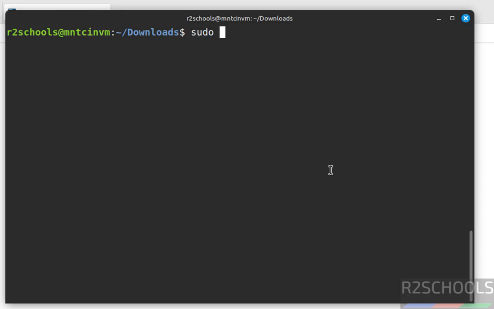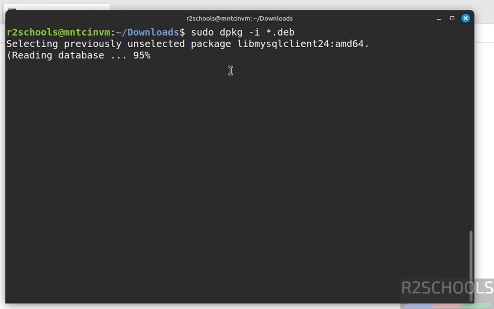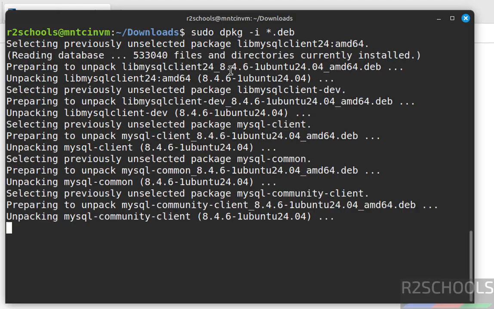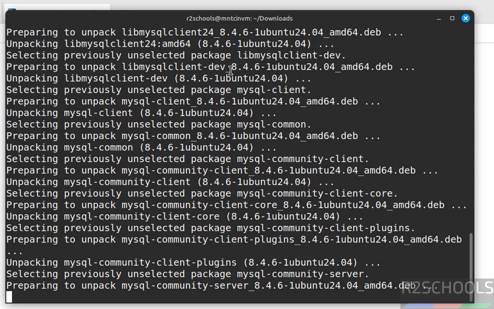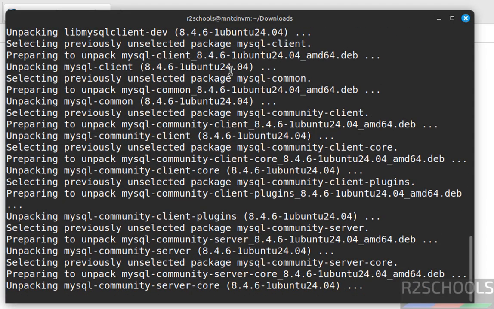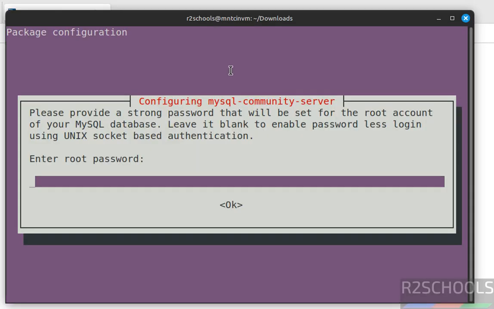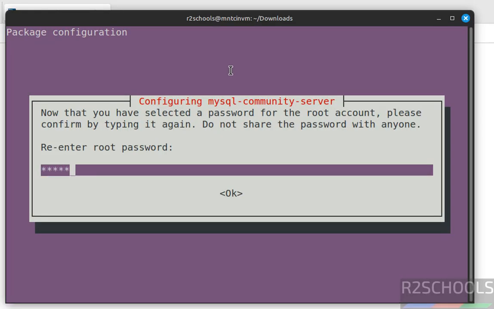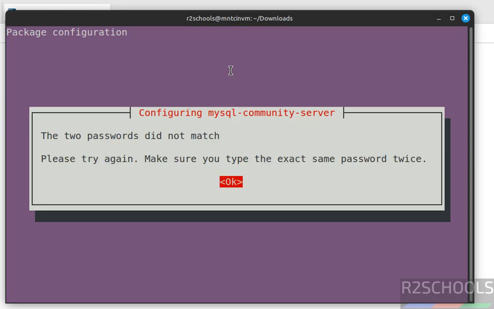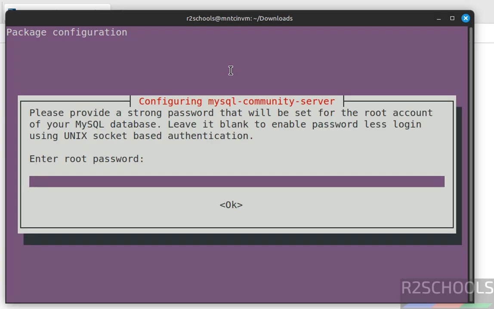sudo dpkg -i *.deb. What will this command do? This command will install all Debian packages from the current directory. Hit enter. See, now it is installing MySQL Server 8.4.6. Now provide the password for root account. Confirm the same. Hit enter. Last one doesn't match. Okay, provide the same.